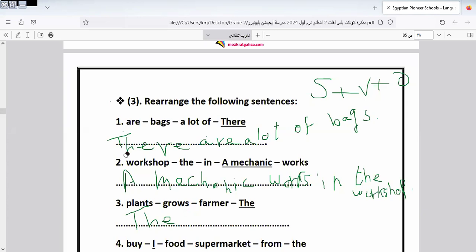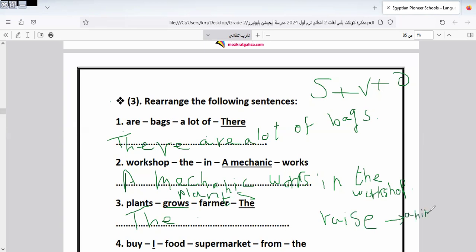But when we talk about animals, we use the verb raise. I don't want to make misunderstanding now.